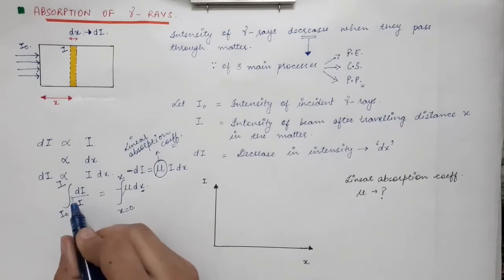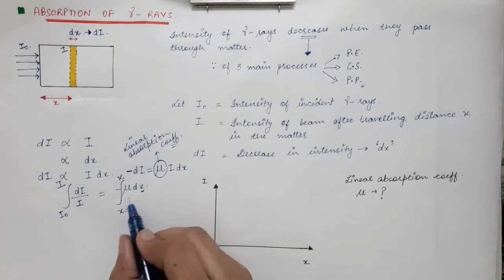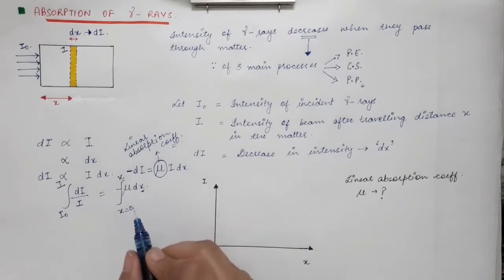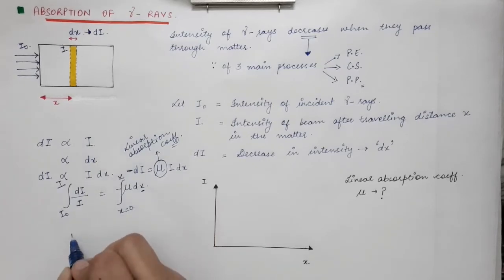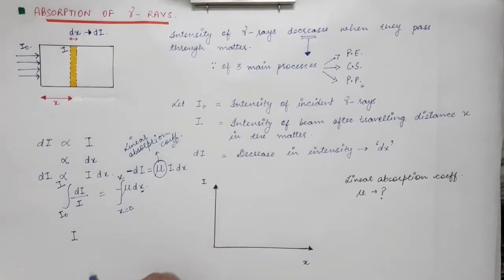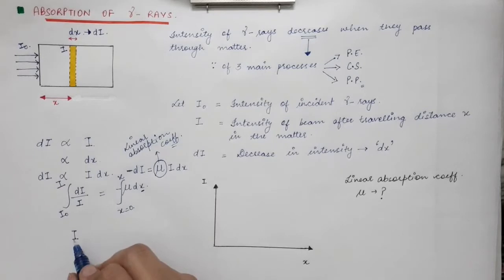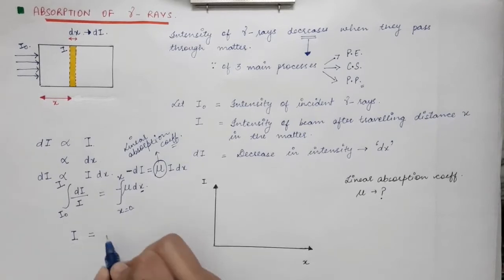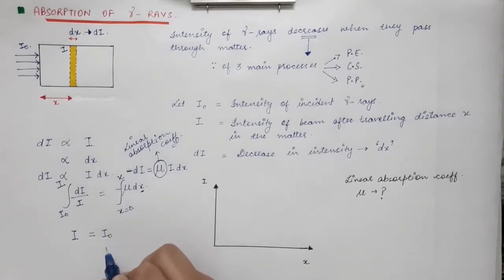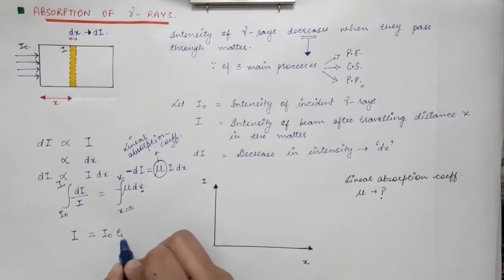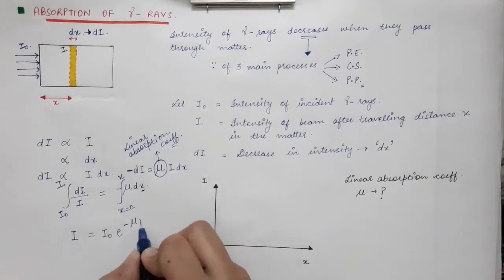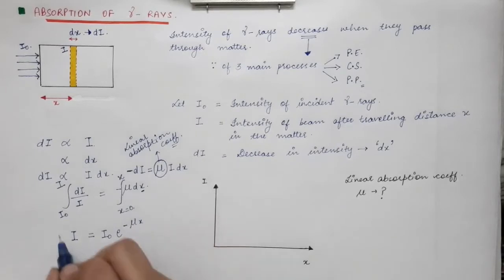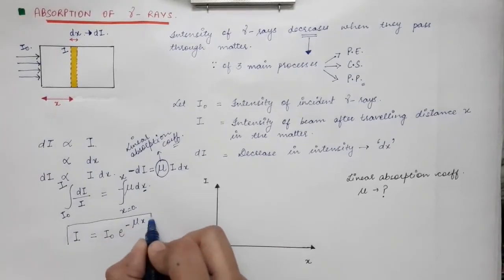This you will do by yourself. Here you will get natural log, and here you will just get minus mu x, and then you will put the limits. After solving, the intensity of the gamma beam after traveling a thickness of X inside the material is given by I0, the initial intensity before entering the material, into e power minus mu x. So when you solve this equation, you will end up with this final equation.